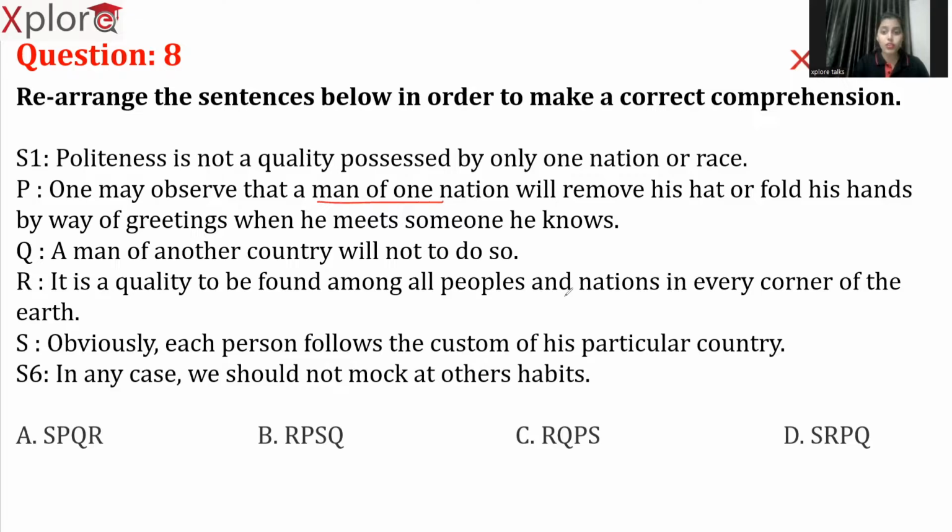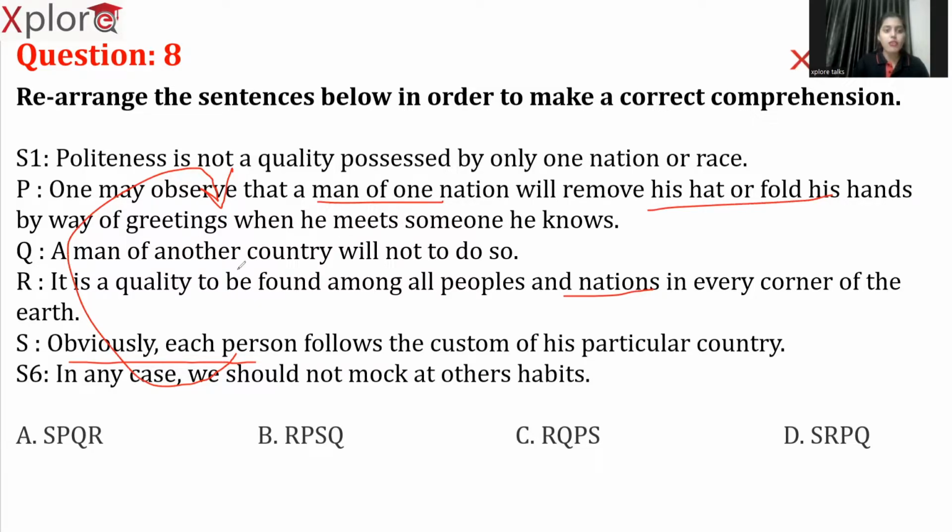See, here we are talking about all the nations on the earth, right? Now, here we have actually elaborated the same idea by representing one individual, right? One may observe that a man of one nation will remove his hat or fold his hands when he meets someone he knows. Now, obviously, each person follows the custom of his particular country. Here, after P, it is S. Why? We are talking about the same person. So, whatever custom we follow in our country, that's what we do.